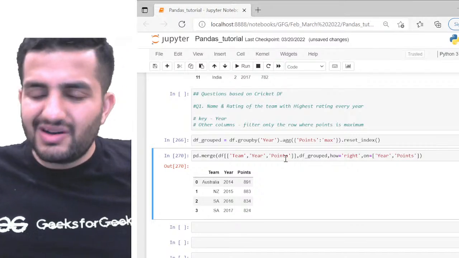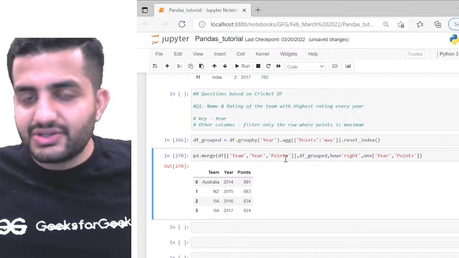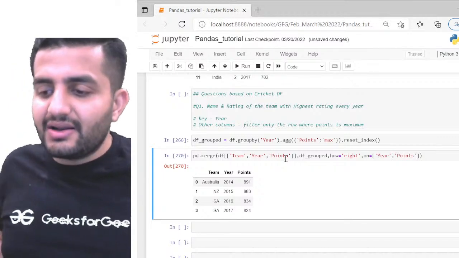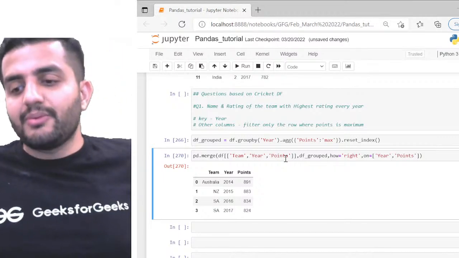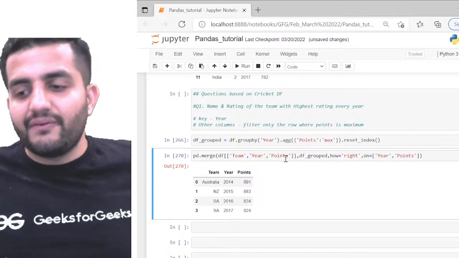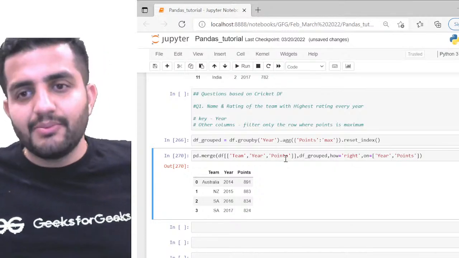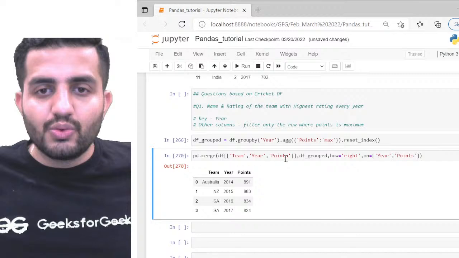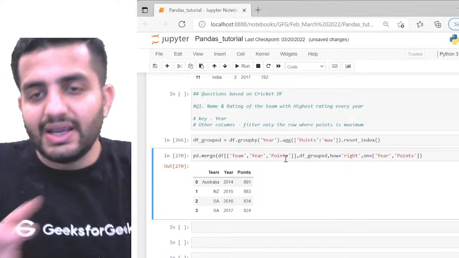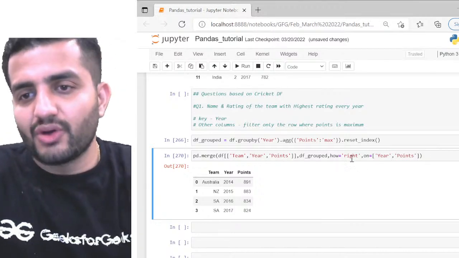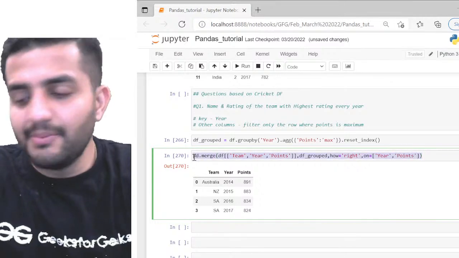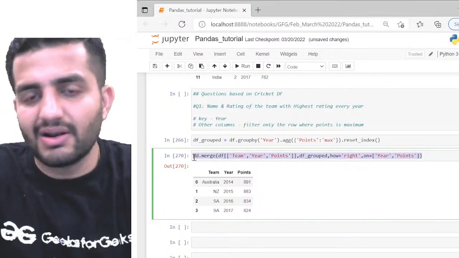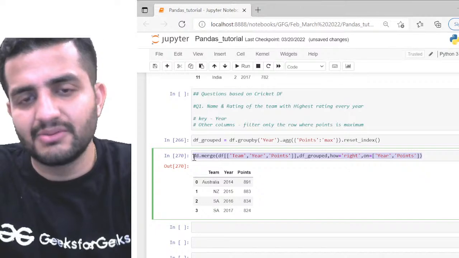Simple only, but again you have to understand what the objective is, right? And eventually, this is where, when you get on the ground and start solving the problems, you understand you have to apply multiple things on the same problem just to get to one simple solution. So again, this is one way of solving this. We can solve the same problem in multiple ways. It's not like this is the only way.